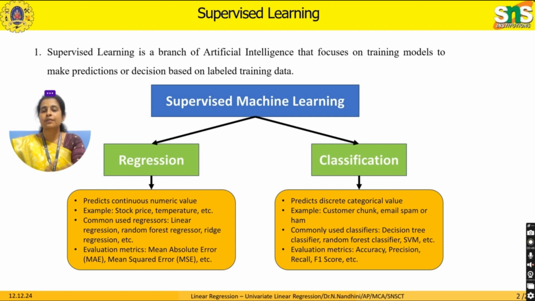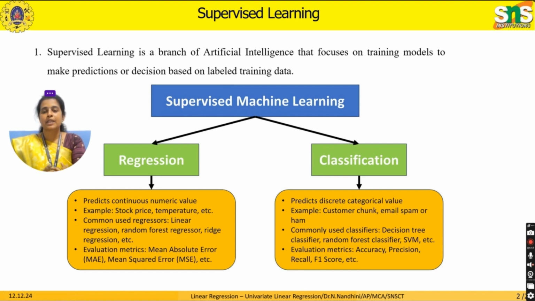See here the definition for supervised learning. It is focused on training a model to make predictions or decisions based on labeled training data. That is, the target data value is already given in your data set. With the help of that, the machine is able to predict the future values. Then supervised machine learning is divided into two types. The first one is regression, the second one is classification. Both are used for prediction of the features.